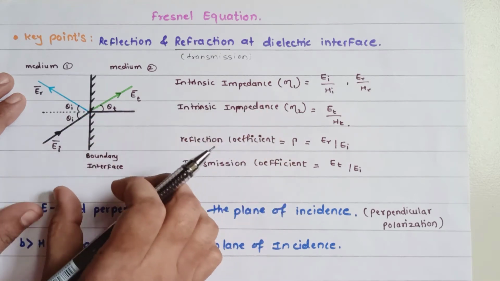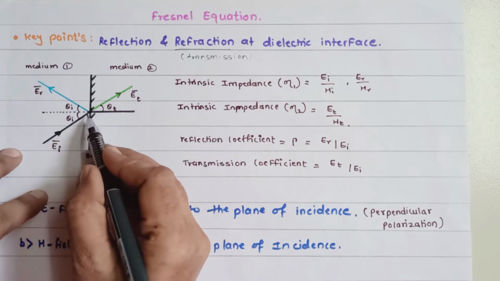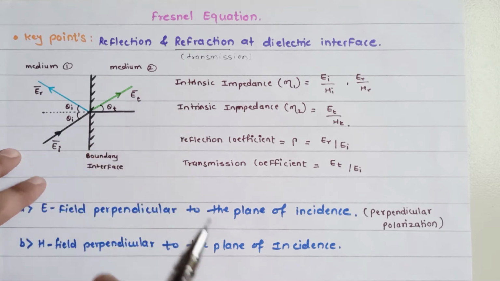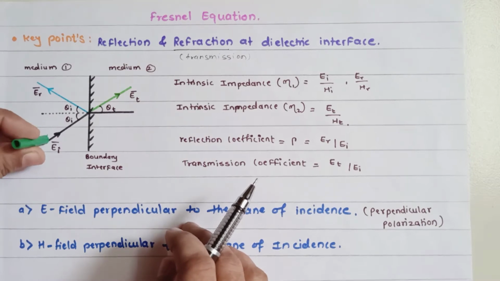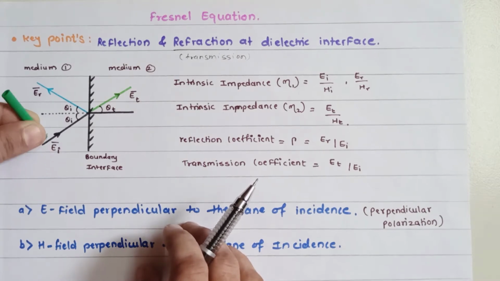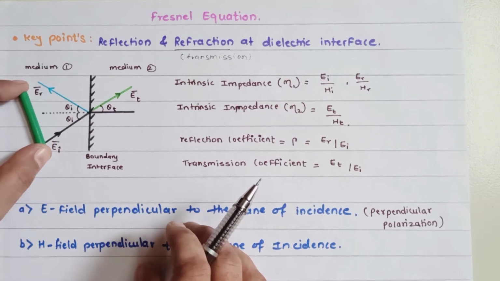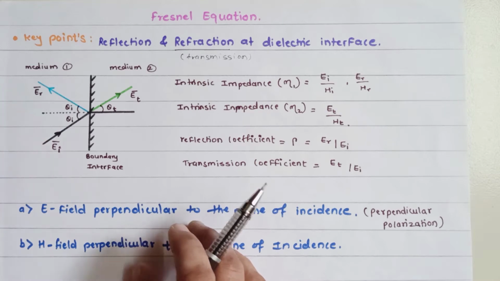This is the basic diagram. Once the incident light falls onto this surface, there may be two possibilities of interaction: either the light is perpendicular to the plane of incidence, or it is exactly parallel to the plane of incidence. These are the two possibilities that you need to understand.